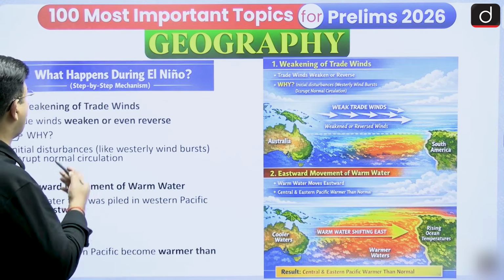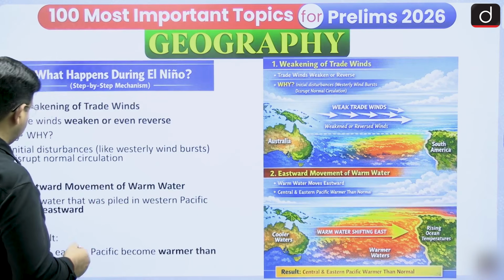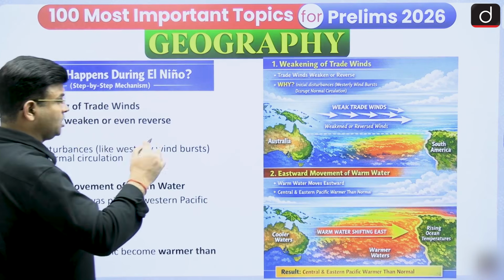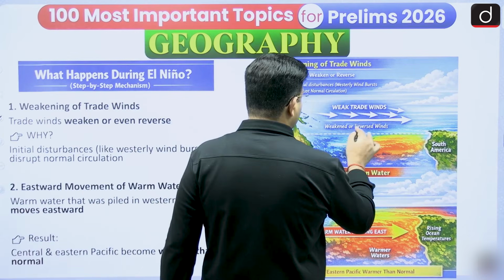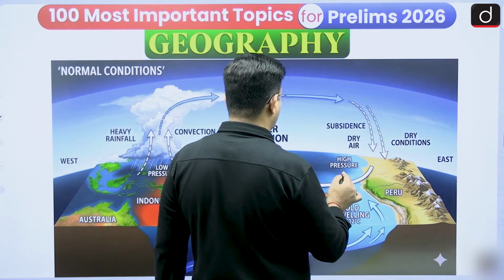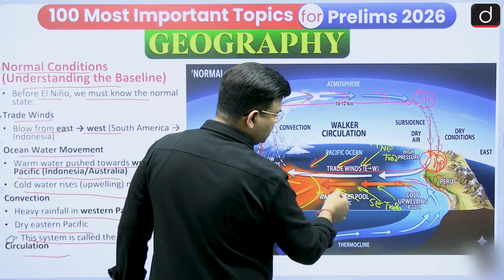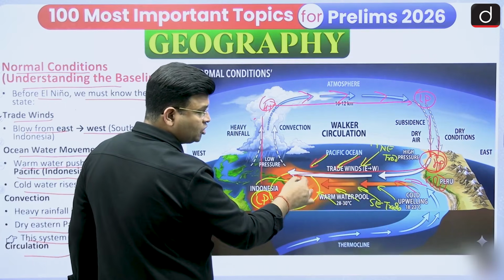Now we are going to see what happens during El Nino. You know that El Nino is a reversal. Here the trade winds are making the currents accumulate water.